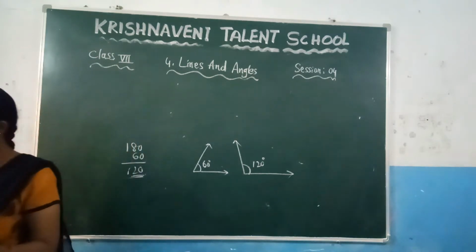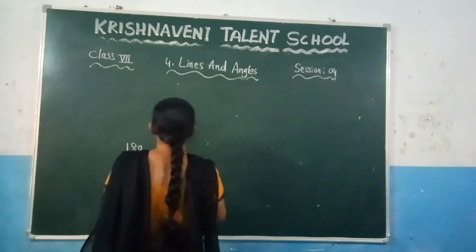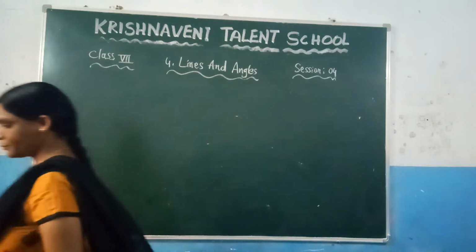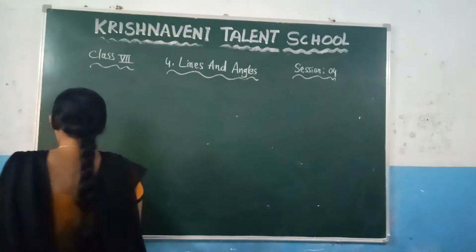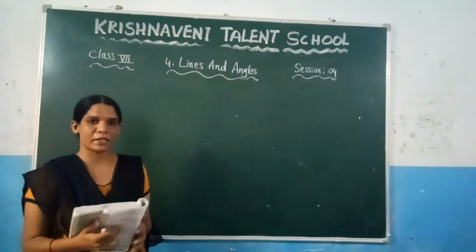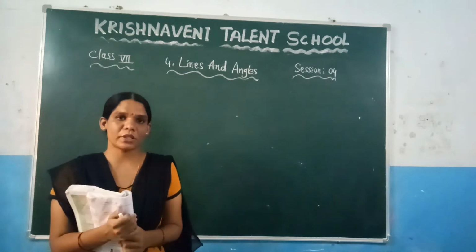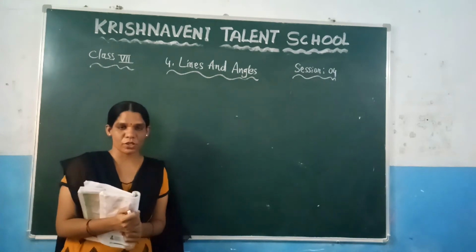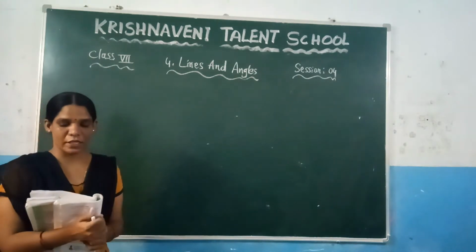Now see the next one. Here we have discussed supplementary angles. What is meant by supplementary angles? If you consider two angles and take their sum, you have to get their sum equal to 180 degrees. Based on this, we are going to solve the next exercise, which is exercise 3. See the first question in exercise 3.